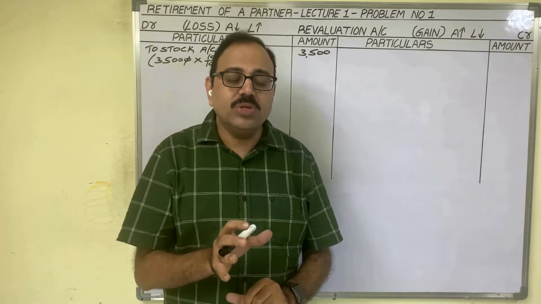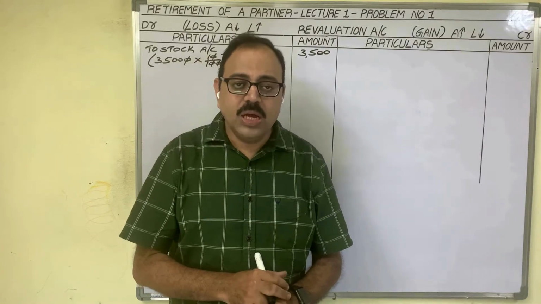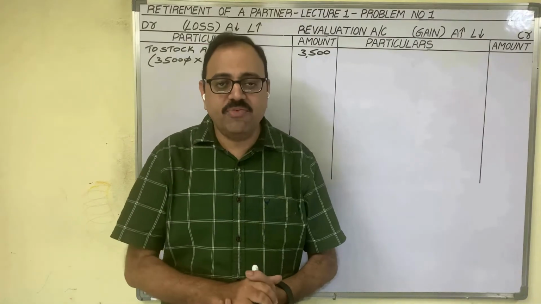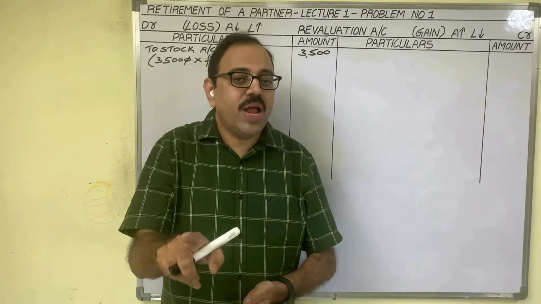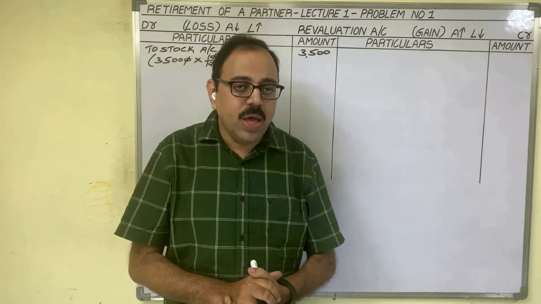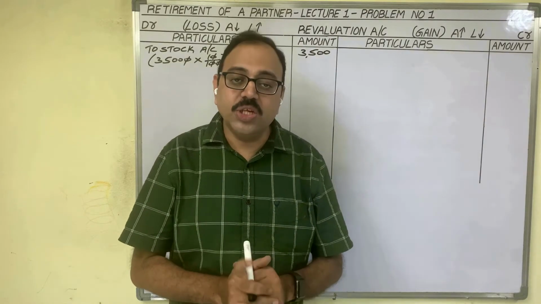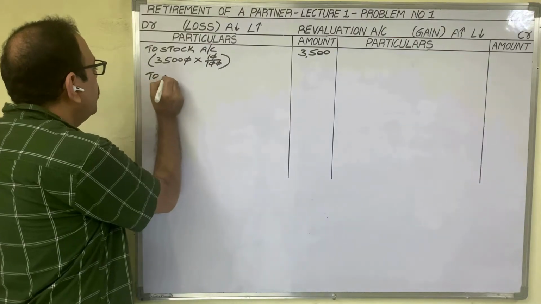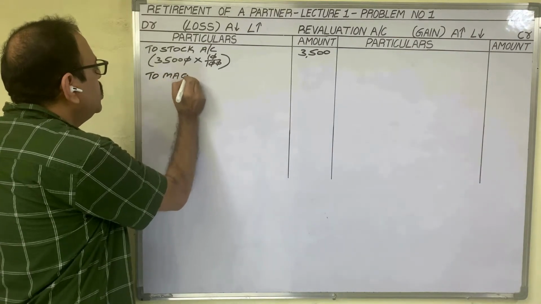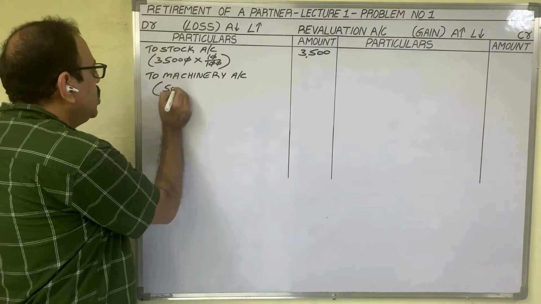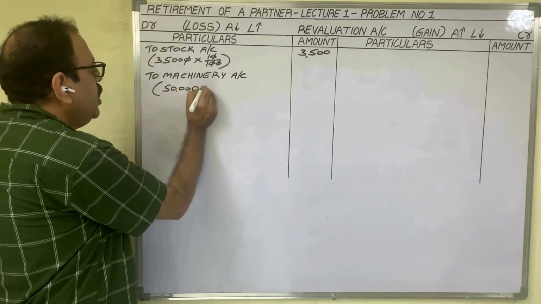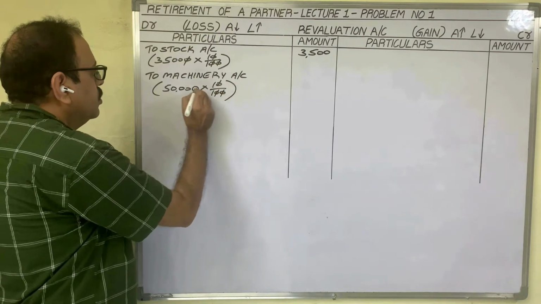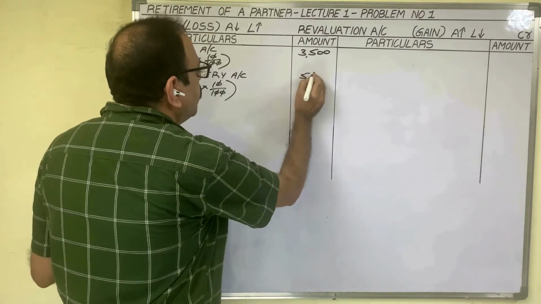So cost price minus market price is 5,000 rupees. This 5,000 is a loss because cost price is the old value, and market price is the present value of the asset. So the present value is reduced by 10%, the asset value is reduced. It is a loss. It should be shown on the debit side of the revaluation account. To machinery account, cost price of machinery 50,000 rupees. On that, 10% depreciation is 5,000 rupees.